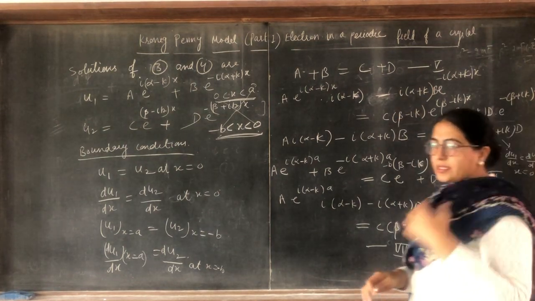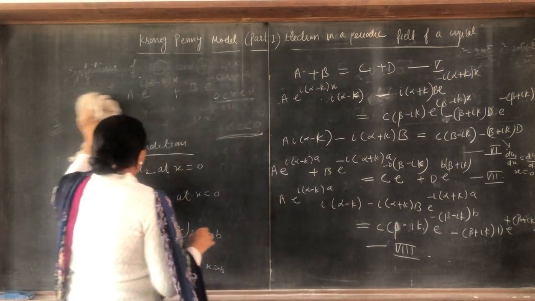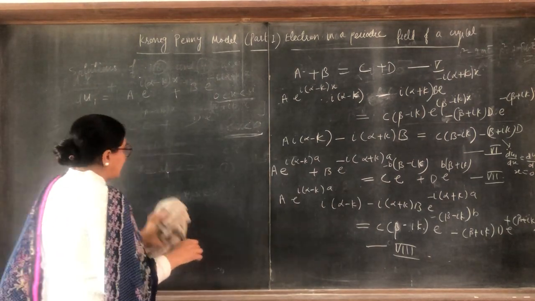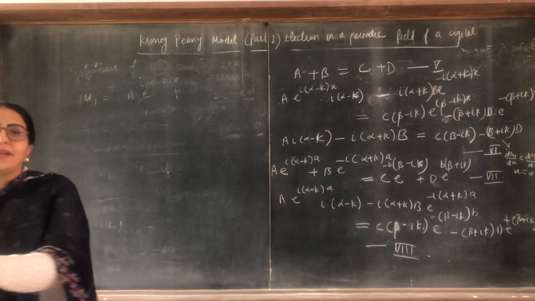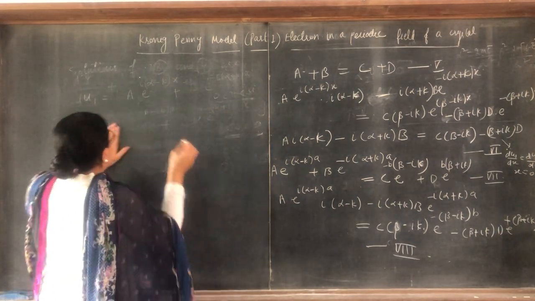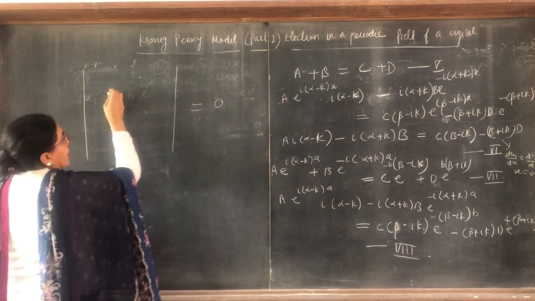Now we have to solve this. How can we solve this? By taking determinants. The coefficients of A, B, C, D are taken in the determinant, and that determinant we solve and set equal to 0. So I will not write the whole constants, I will write equal to 0.